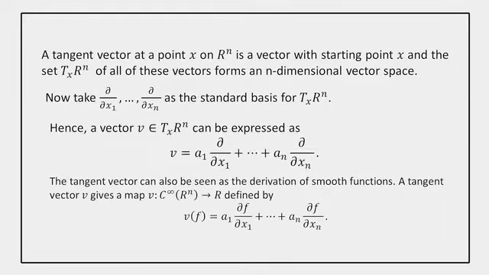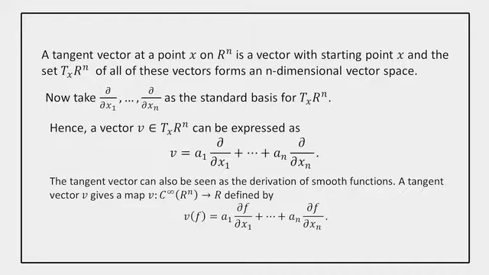Now we'll talk about the tangent space of a manifold. This notion of tangent vector and tangent space in a manifold is a very important notion. I know it is one of the most basic notions in differential geometry. First, we'll talk about the tangent vector in Euclidean space. A tangent vector in R^n is a vector with starting point x. Then this vector is called a tangent vector at that point x. The set of all tangent vectors is denoted by T_x R^n.